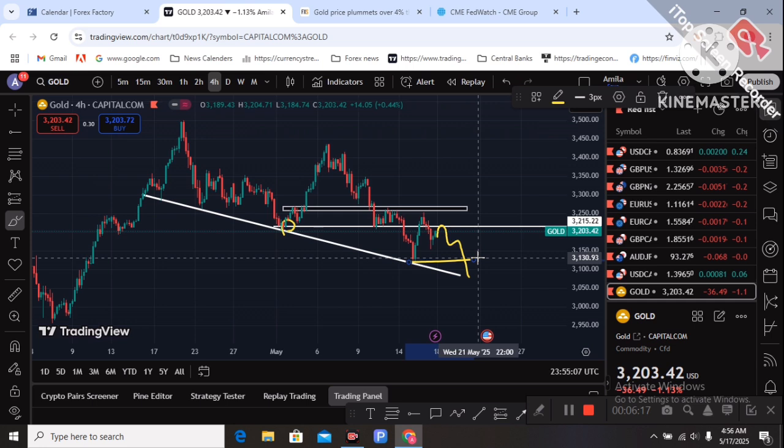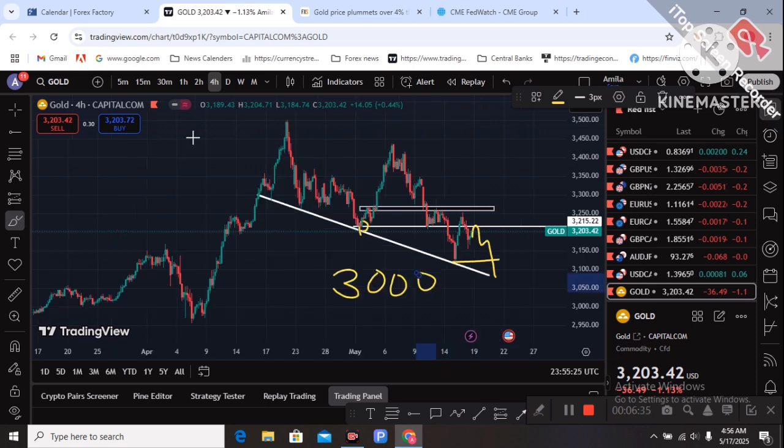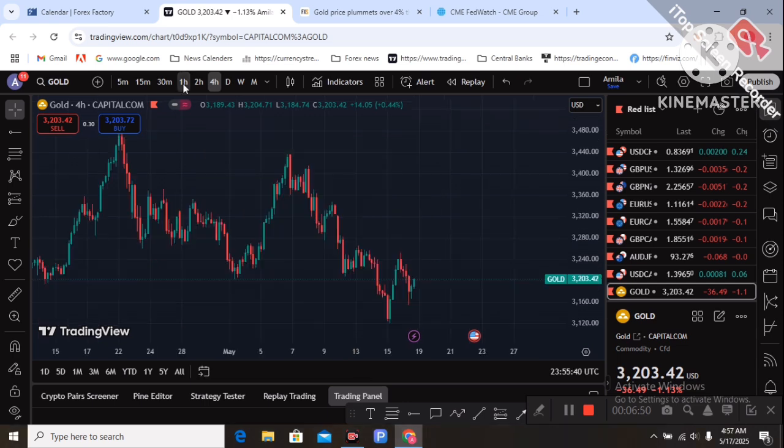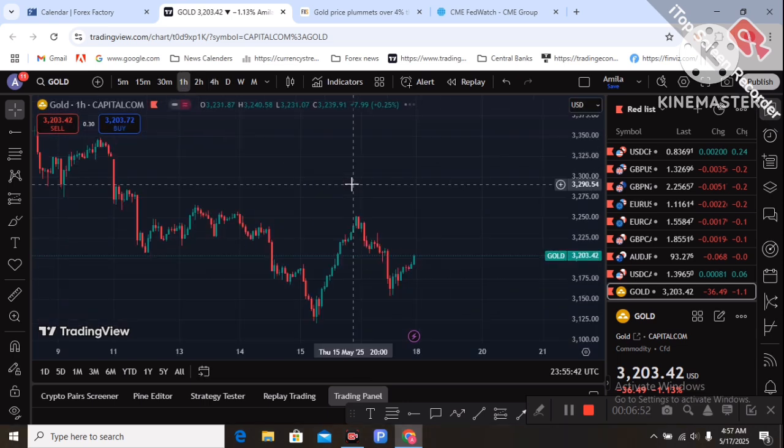Safe haven demand dropping can cause gold to drop. Remember that gold is a safe haven asset if you are trading gold. 3,000 is the next week target with the sell opportunity in gold. On the chart's technical picture, these are the two important zones for your gold trading next week: 3,210 and 3,260.